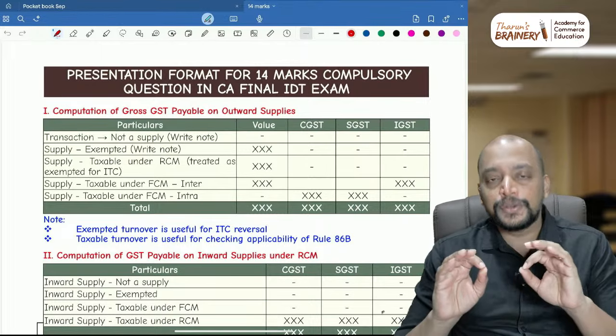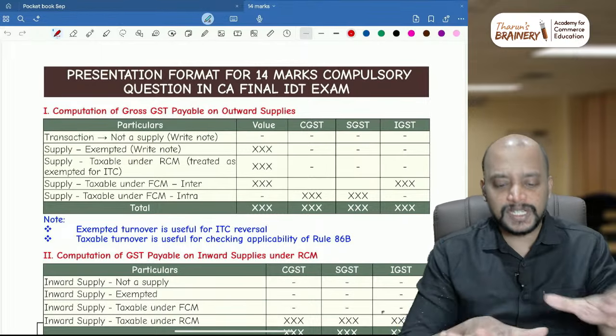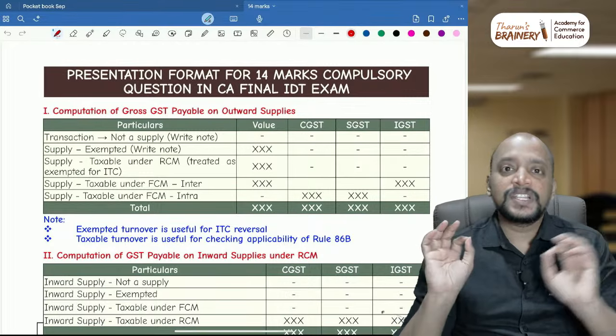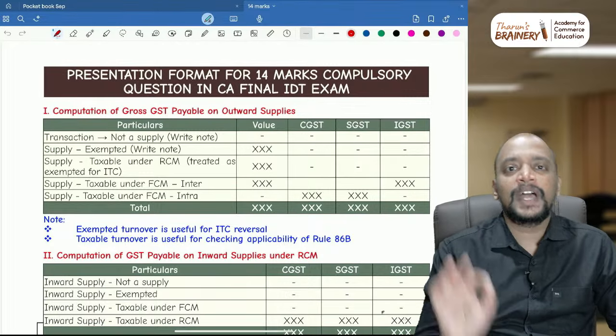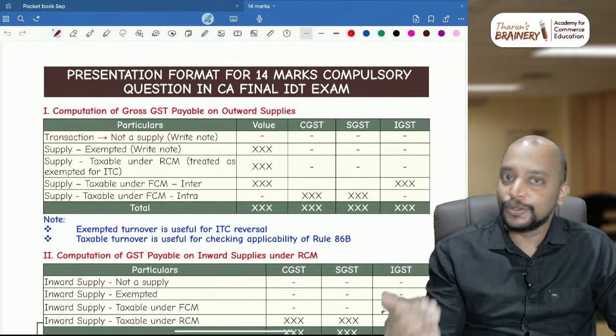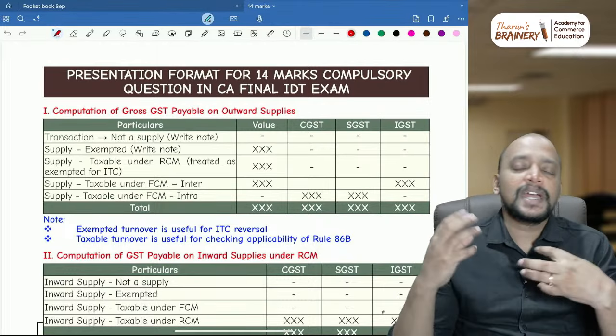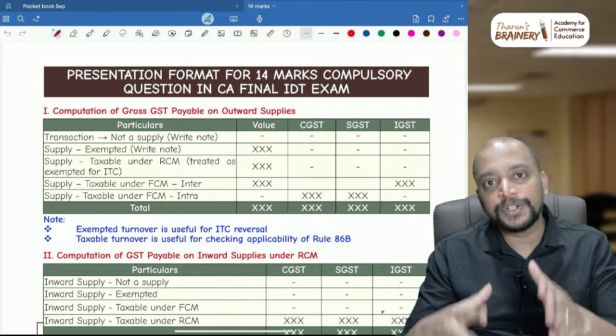What you need to do is just follow this presentation format. If you follow this presentation format and accordingly are able to do the answer, that will be sufficient. As soon as you start, my advice is that question number 1, you please put it at the end.